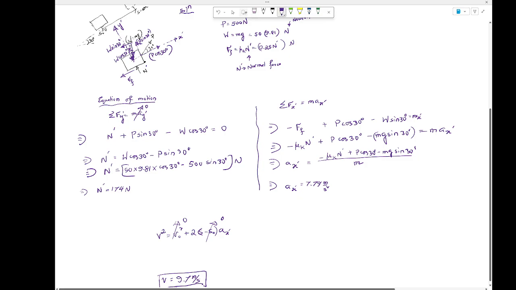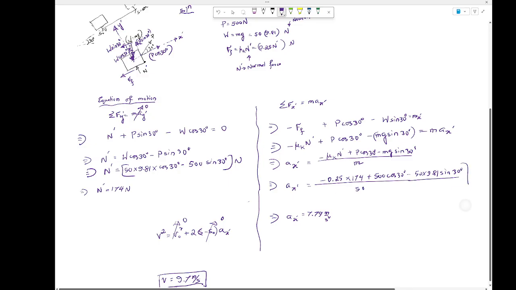Okay, and then let me move it. So you're going to have a_x prime equal, start to plug the values, minus 0.25 multiplied by 174 plus 500 cos 30 minus 50 multiplied by 9.81 sine 30, divided by 50.